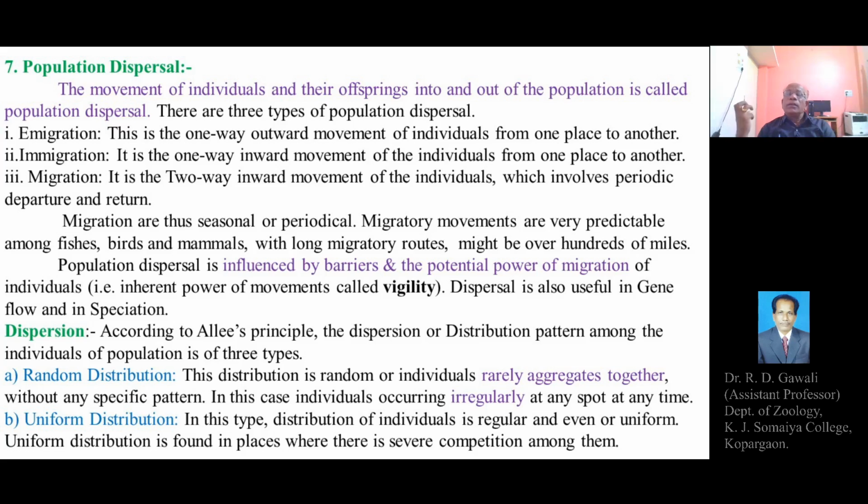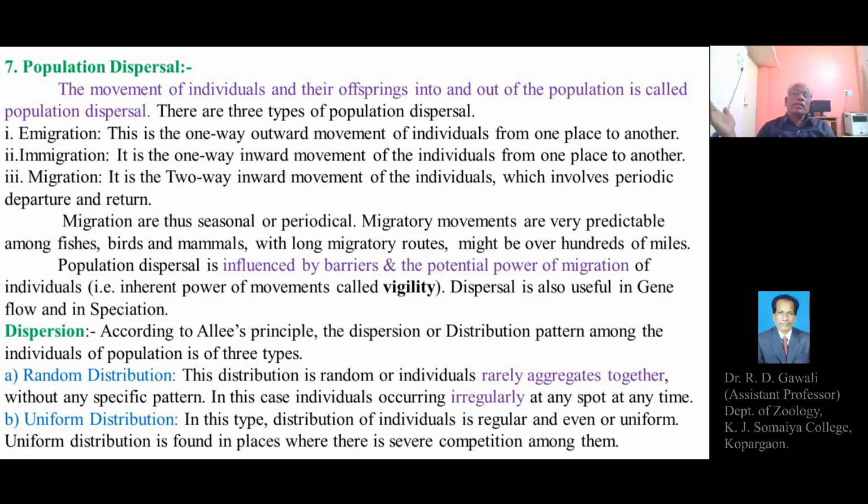Unless the particular individual has adequate power or energy to pass over a long distance of migration and reach the final safe place or destination, it cannot carry out the migratory movement from one place to the other. So the population dispersal is influenced by the barriers.